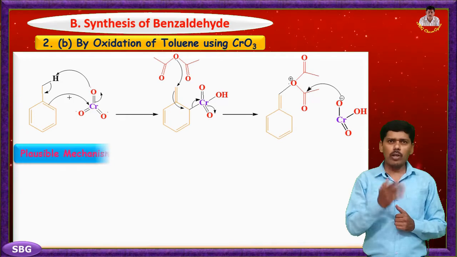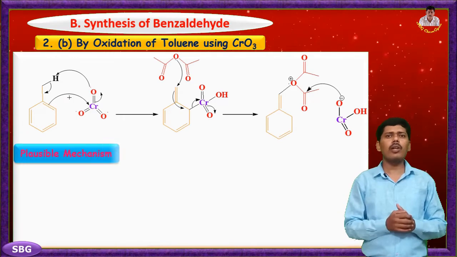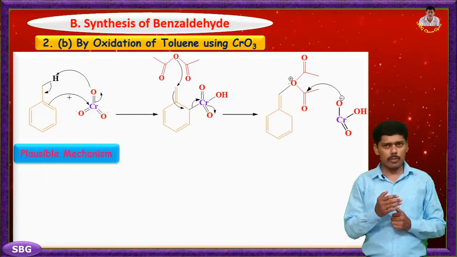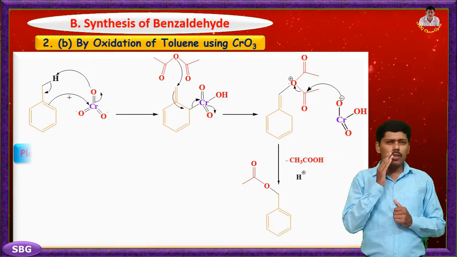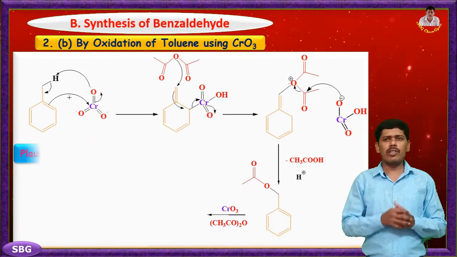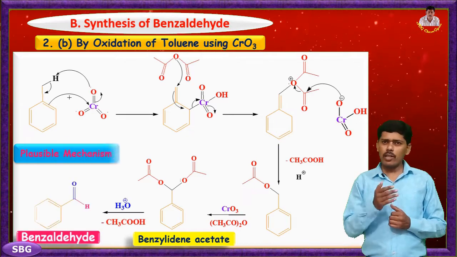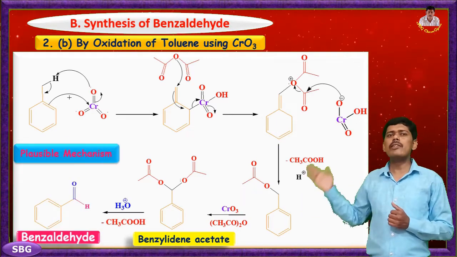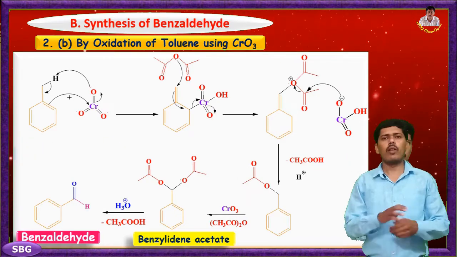In the next step, the removed chromyl complex attacks one of the carbonyl carbons of the acetic anhydride system and forms the benzylidene monoacetate intermediate. This process is repeated for the formation of benzylidene diacetate. Further, acid hydrolysis gives our required product, that is benzaldehyde, with the loss of acetic acid.